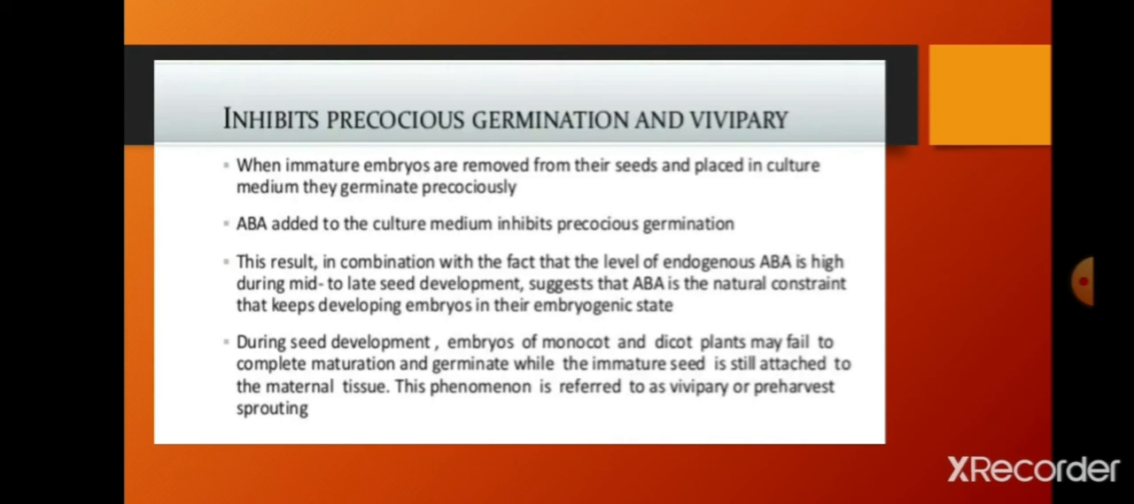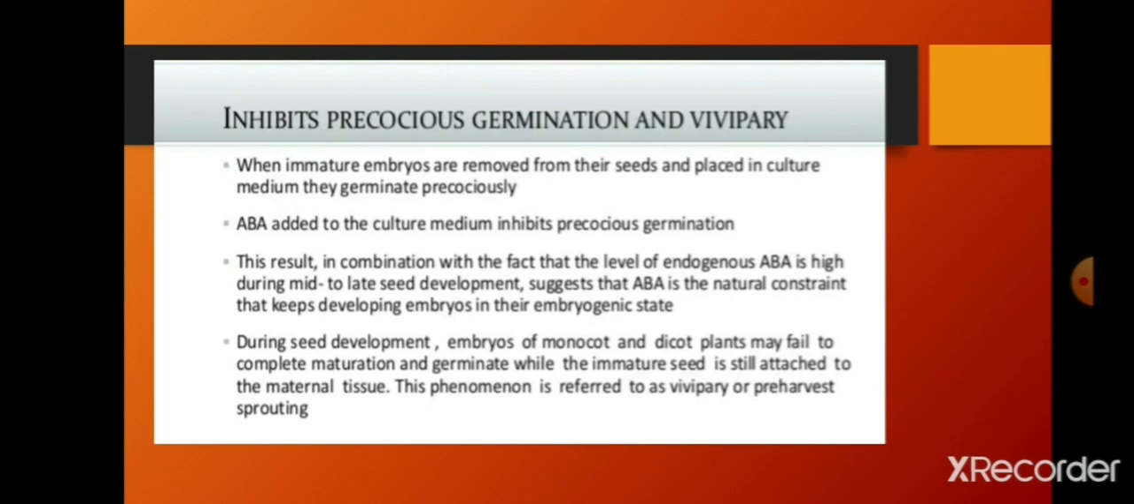During seed development, embryos of monocot and dicot plants may fail to complete maturation and germinate while the seed is still attached to the maternal tissue. This phenomenon is referred to as vivipary or pre-harvest sprouting. I think you understand this. As I told you, if sprouting occurs before harvesting, then it is useless.